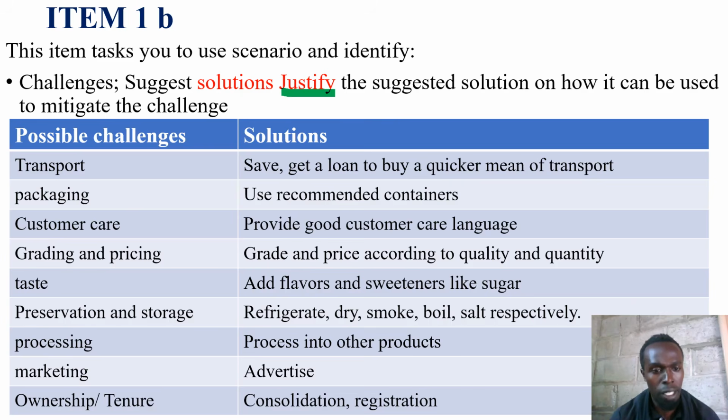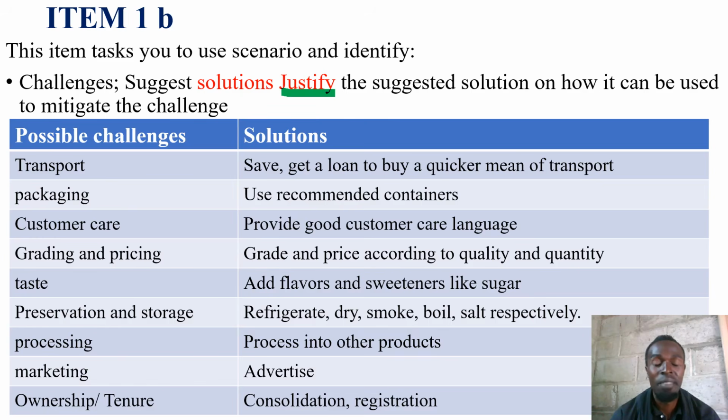So, friends, there's an issue also in processing. Since these products have no market, in the challenge, the test item may show that since this person didn't sell, he was throwing away the unsold produce. We are saying that unsold produce can be processed into other products so that they gain more value and make more sales.